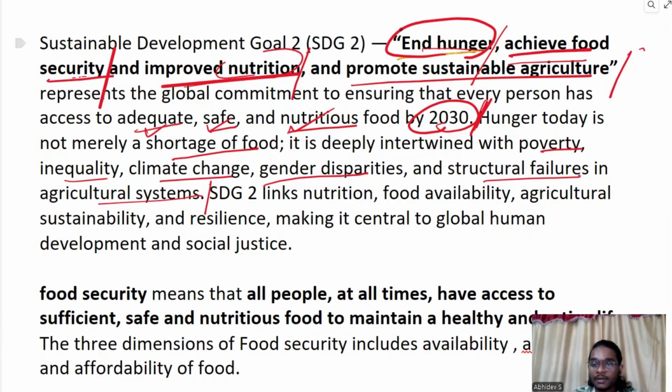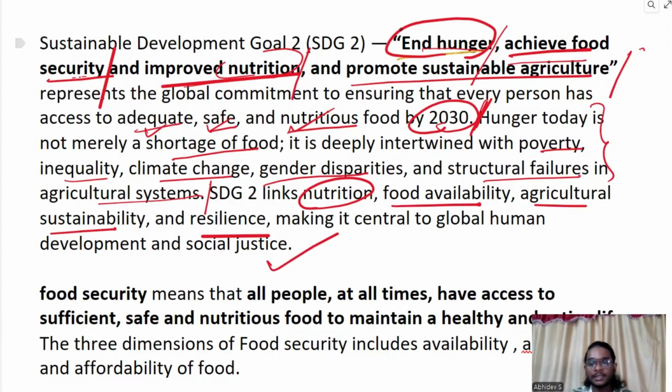So while writing the definition for hunger, we can write this, and it is a very strong definition as it has a multi-dimensional approach. It is not just saying that hunger is just lack of food. SDG2 links nutrition, food availability, agricultural sustainability, and resilience, making it central to global development and social justice.